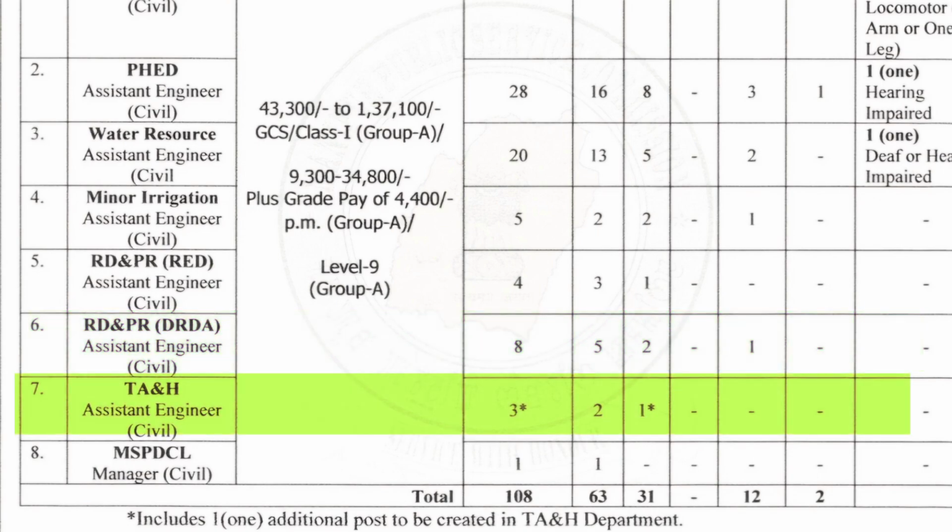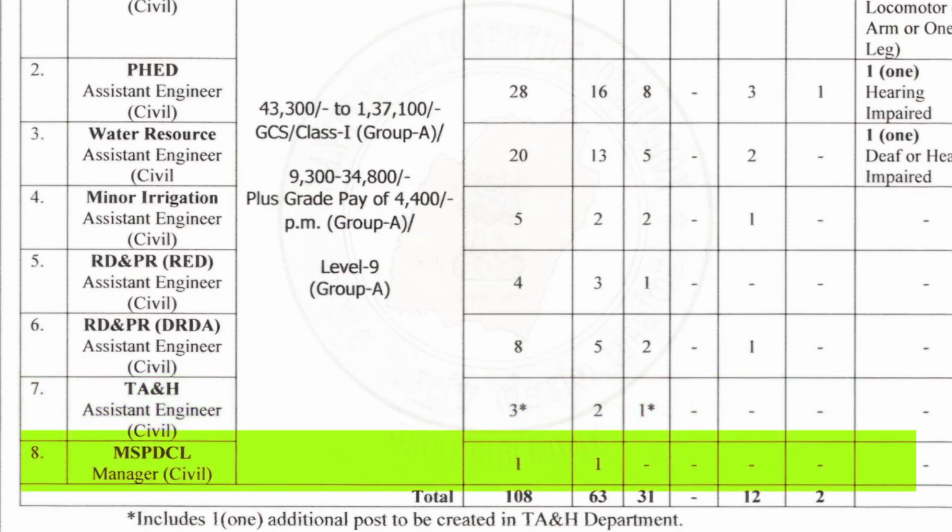In serial number 7, we have TA and H, Assistant Engineer in Civil. In total, there is 3 vacancies, out of which 2 is unreserved and 1 is reserved for ST candidate. And in serial number 8, we have MSPTCL, Manager in Civil. In total, there is 1 vacancies, out of which the 1 post is in unreserved category.